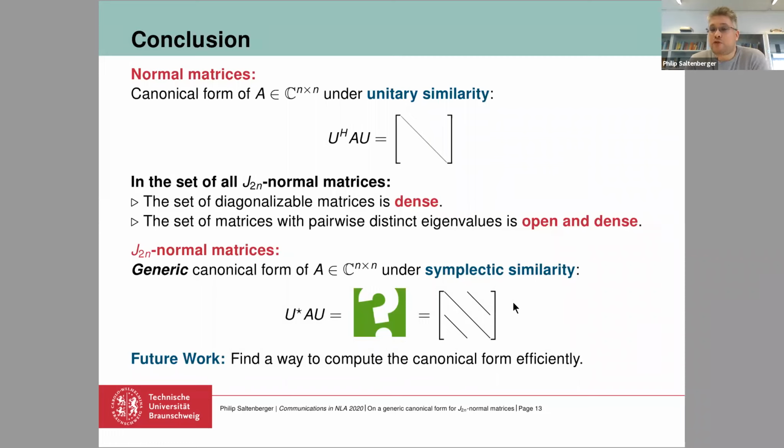To prove that this canonical form does exist for the J-normal matrices works by splitting a J-normal matrix into its Hamiltonian and its skew Hamiltonian part, and then we puzzled everything together so that we end up with this form. It's not an efficient way to compute this form. It could be done, of course, but not efficiently. And we are looking for an efficient way to compute this form.